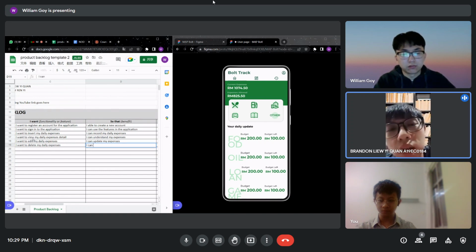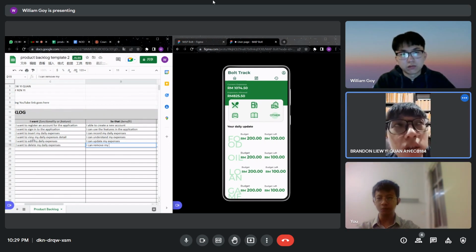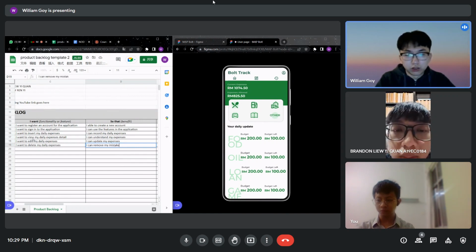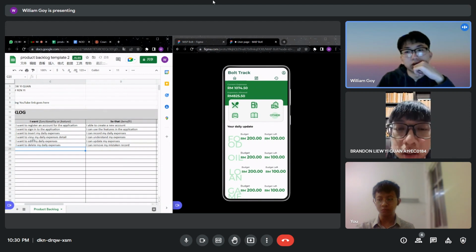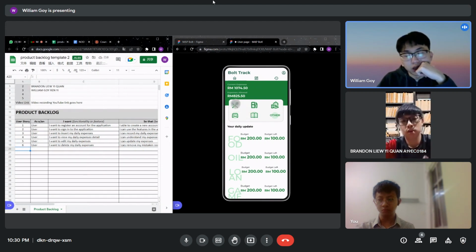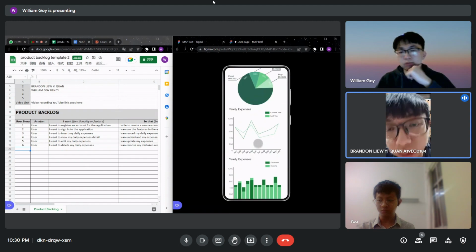Or we can say so that I can remove my unwanted daily expenses, or mistaken record. Is it okay? Mistaken record, okay. So after insert, view, edit, delete, this is the first feature.